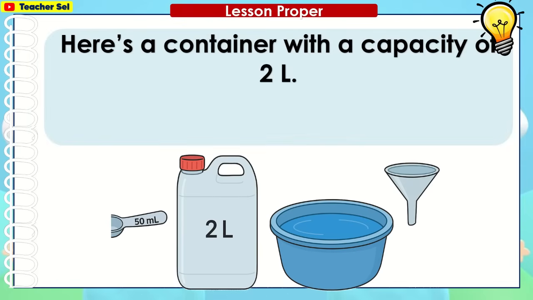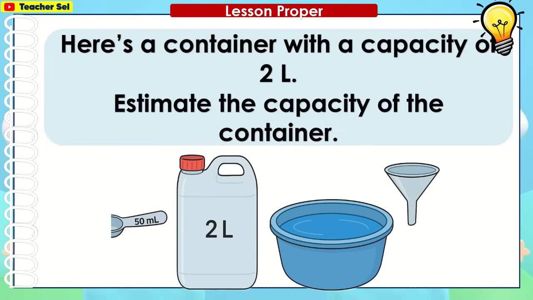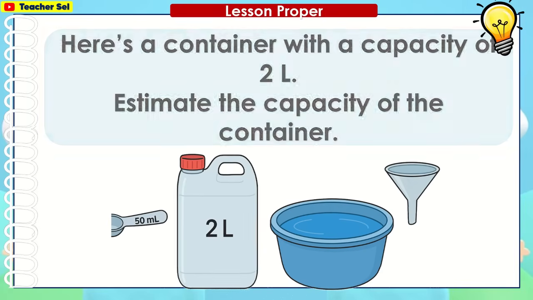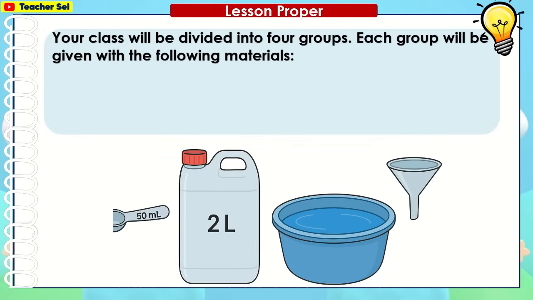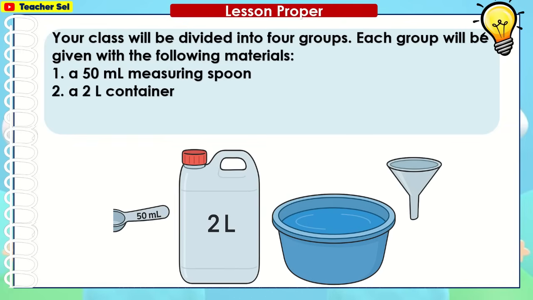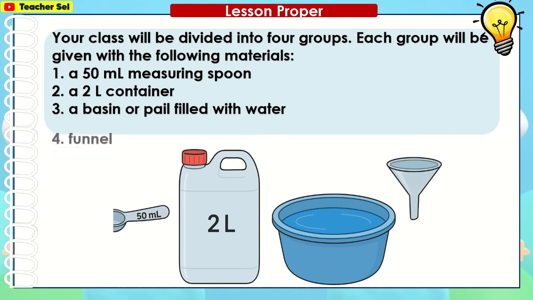Here's a container with a capacity of 2 liters. Estimate the capacity of the container. Your class will be divided into 4 groups. Each group will be given the following materials: a 50 ml measuring spoon, a 2-liter container, a basin or pail filled with water, and a funnel.